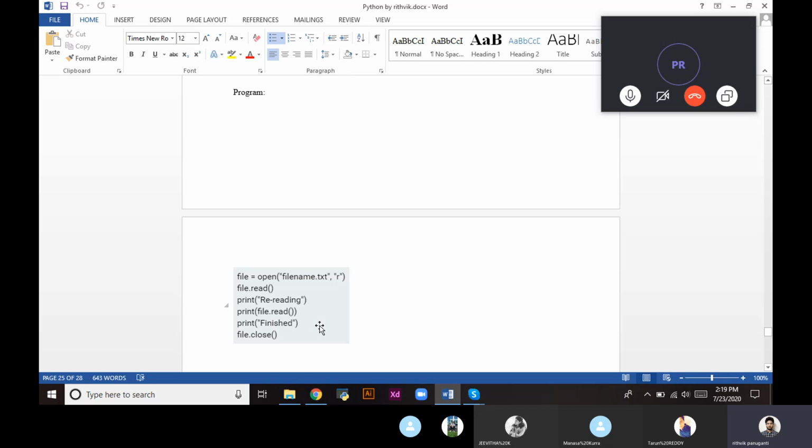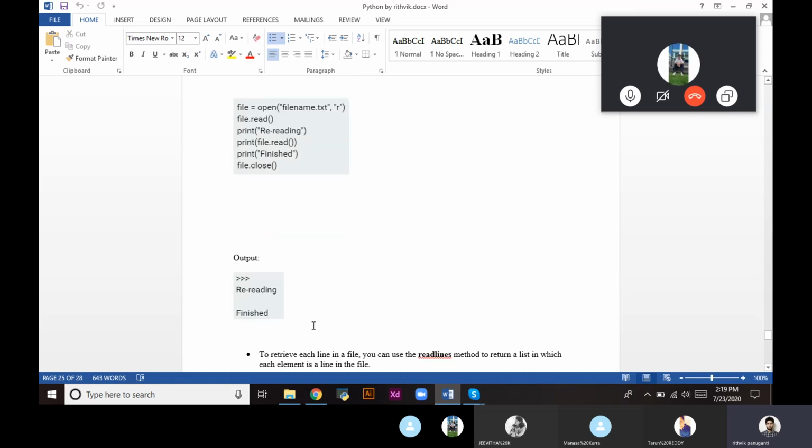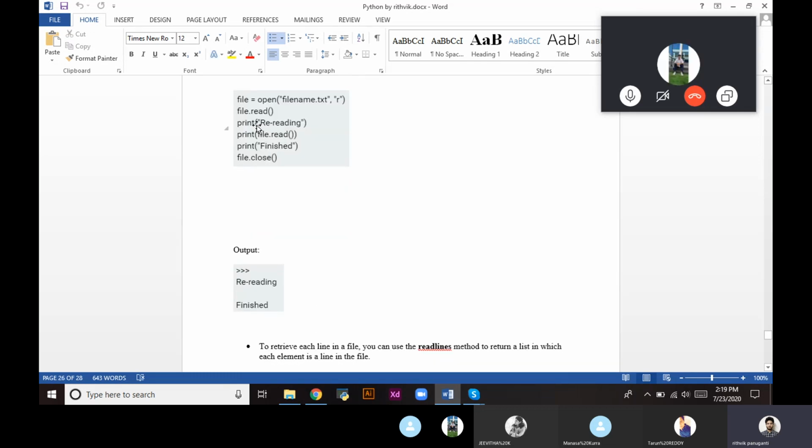Can anyone guess the expected output? Here we can see that whenever we open the file, we are printing a statement. We are reading the file, but we are not storing the data in any variable. So the first statement to execute prints rereading. Then print of file read, and we can't see anything, it's just a blank space. Then we have print finished, and file dot close, closing the file.